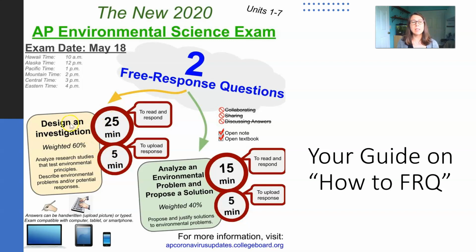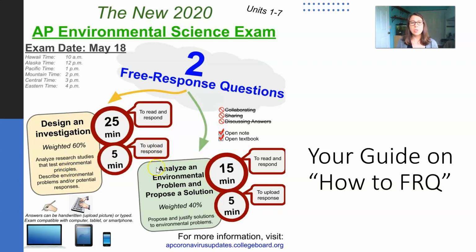That first question will be about designing an investigation, and we'll do some prep on how to answer that kind of an FRQ because you haven't done that this year yet. It'll be weighted at about 60% of the total grade, and in that FRQ you'll analyze a research study and describe environmental problems and how you would use a controlled research study to look at and evaluate what's going on.